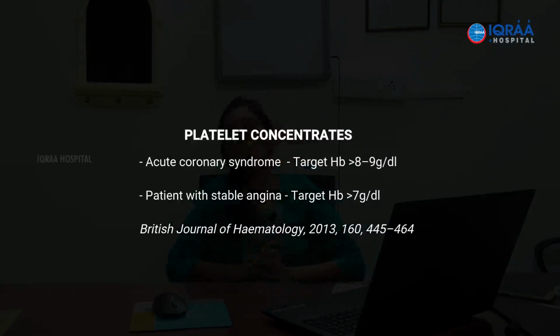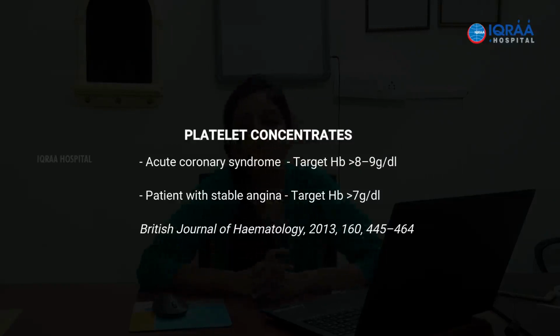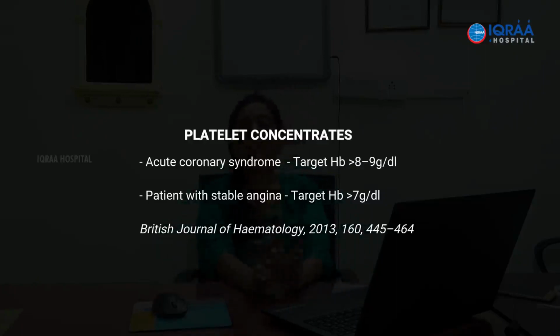What are the infection risks? It remains the same as for every blood component. But what is important about platelet concentrates is there is an increased risk of bacterial contamination, and that is because the platelets are stored at 22 to 24 degrees. I have already mentioned the storage temperature of red cells, which was 4 to 6. As opposed to that, platelet concentrates are stored at 22 to 24, under continuous agitation.